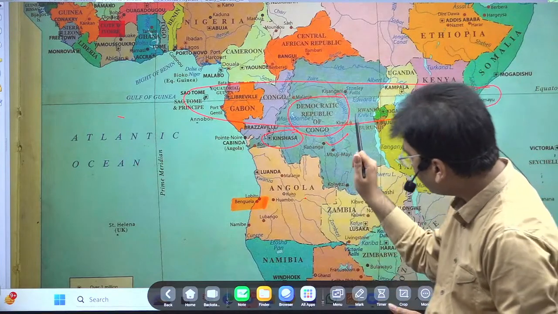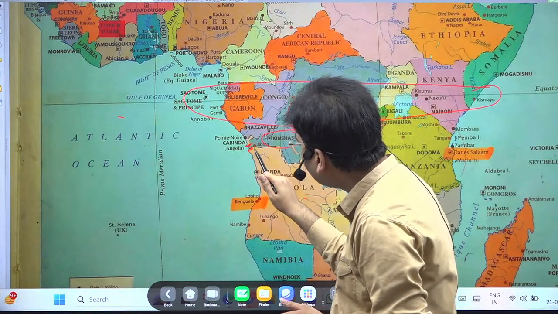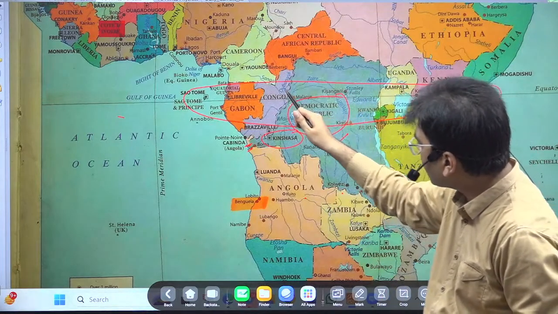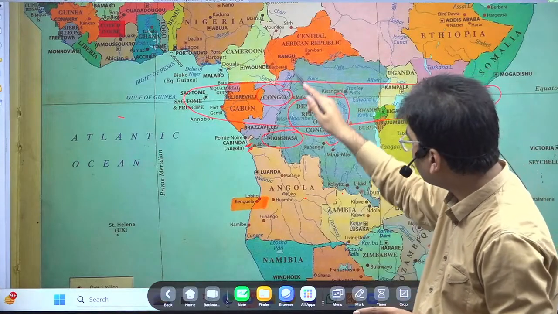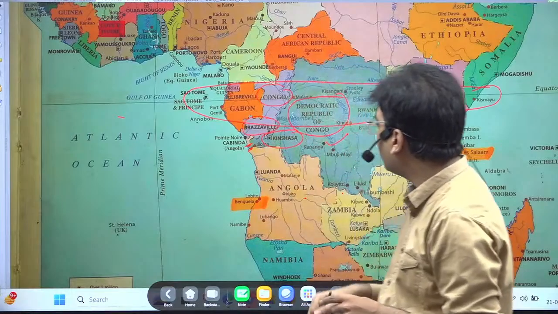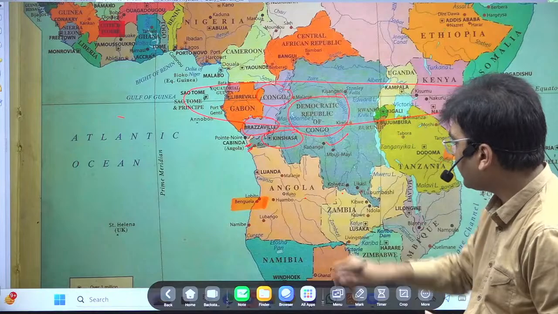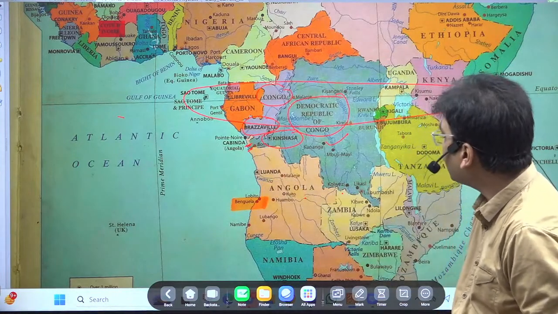Kinshasa is the capital. It has a very small maritime border here. So please remember this: the Congo and the Democratic Republic of the Congo are two separate countries. Brazzaville is the capital of the Congo, and for the Democratic Republic of the Congo, the capital is Kinshasa. And here you will find that this has the maritime boundary.